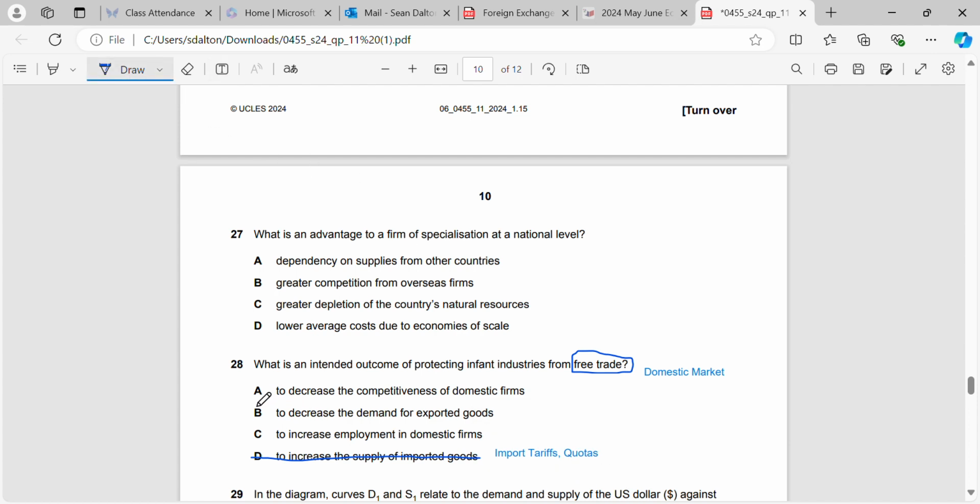Will it decrease the competitiveness of domestic firms? That's definitely not an outcome, because we know that we're trying to increase the competitiveness of the domestic market.